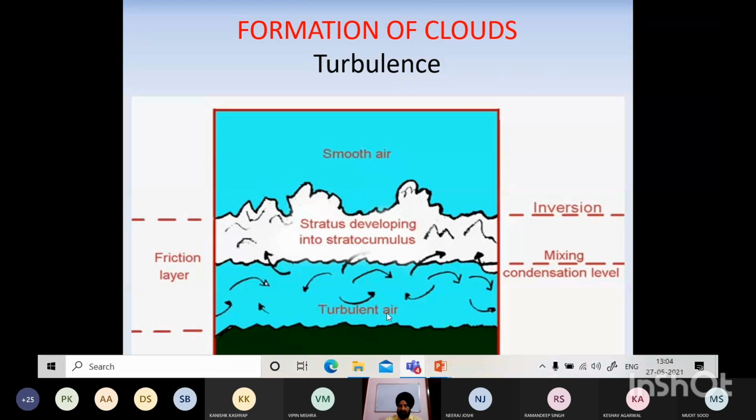This is your surface, it is uneven, there are small hills somewhere, small obstructions of some kind, and then this air gets thoroughly mixed up and basically it starts rising. As soon as it rises, temperature will fall, and if it falls, humidity will increase. When humidity reaches 100%, then if it rises further, cloud formation will take place. So this is the first method, the formation of clouds by turbulence.